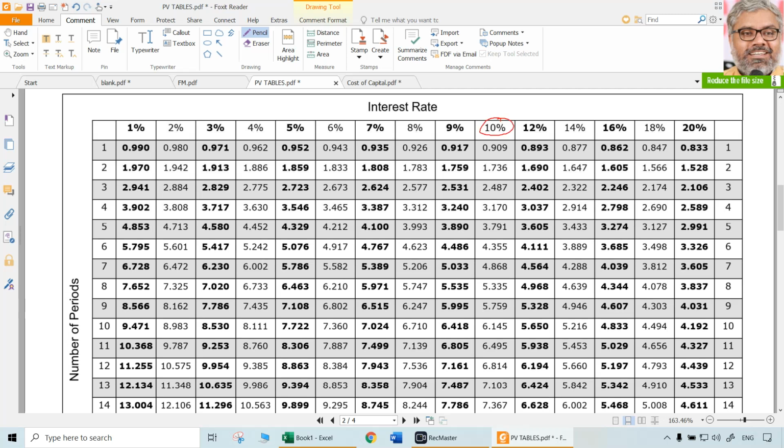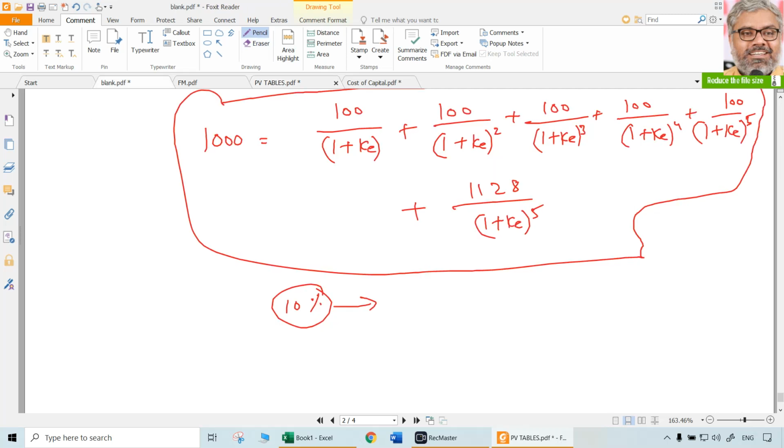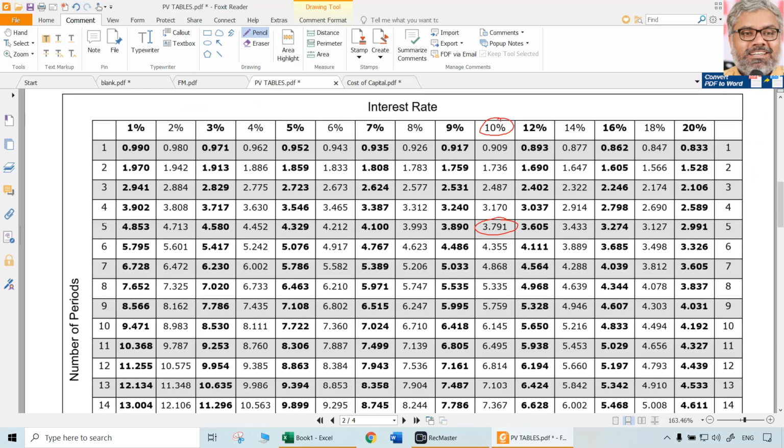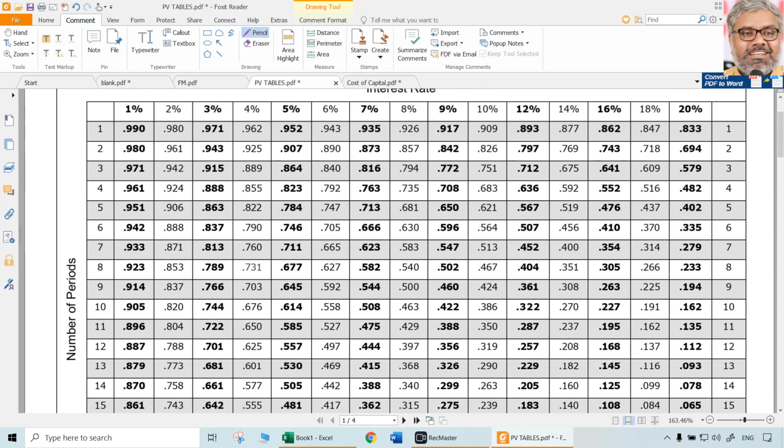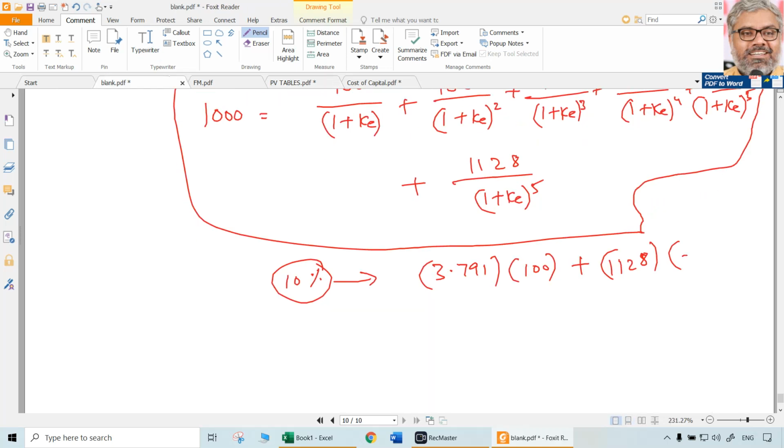For 5 years, it should be 3.791. 3.791 multiplied with 100, as each year the same amount is received, plus 1128 multiplied with the present value interest factor for 10% for the 5th year, 0.621. So just do this multiplication. That should be equal to 1000.